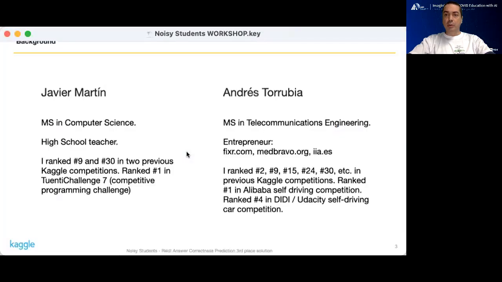I'm going to start with some background about us. I studied computer science, and I'm currently working as a computer science teacher in Torrevieja, a small town in the southeast of Spain. My teammate, Andres, is a telecommunications engineer and the founder of several companies. We both have some background in previous competitions, both traditional programming and deep learning.